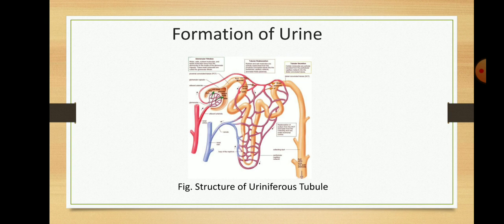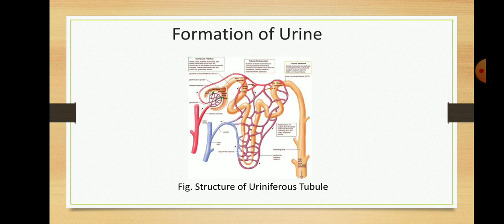This is a small structure consisting of a double-walled cup known as Bowman's capsule, enclosing a knot of blood capillaries called the glomerulus. Bowman's capsule continues into different tubules like proximal, distal, Henle's loop, collecting tubules, etc.